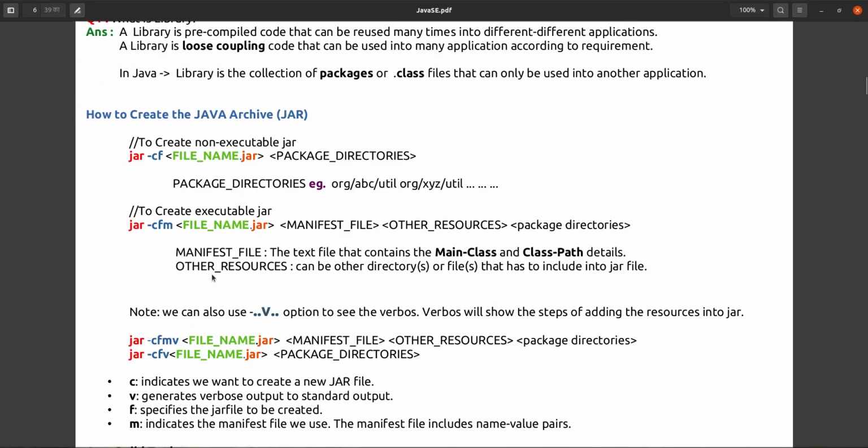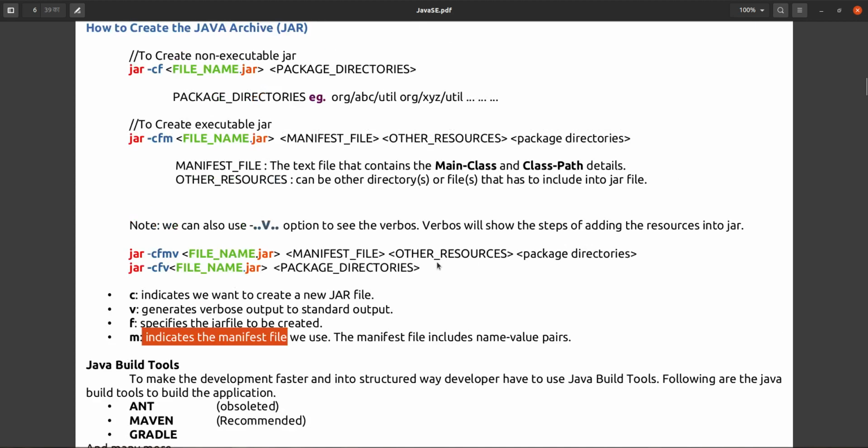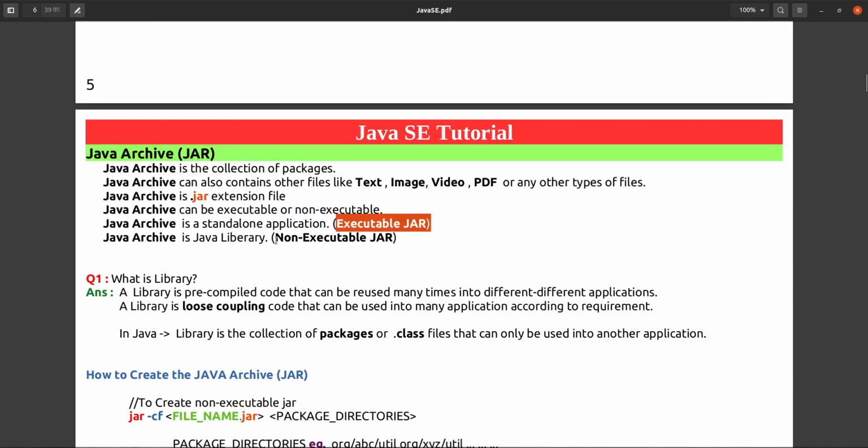And here we have given this to create the executable jar, this to create the non-executable jar, and this is verbose that we have already seen. What is the use of this verbose? This is a point about the C. What is the meaning of C? It indicates we want to create a new jar. G, we want to generate the verbose output. F specifies the jar file name, or the jar file to be created, and M indicates the manifest file. So in this way we can create Java archive, we can create executable jar, or we can create